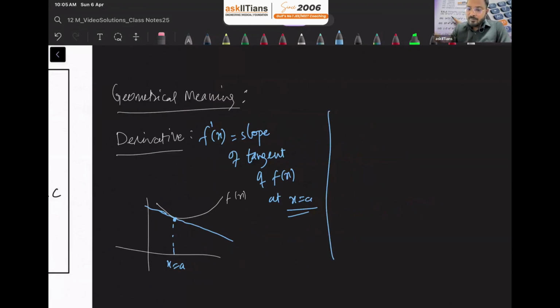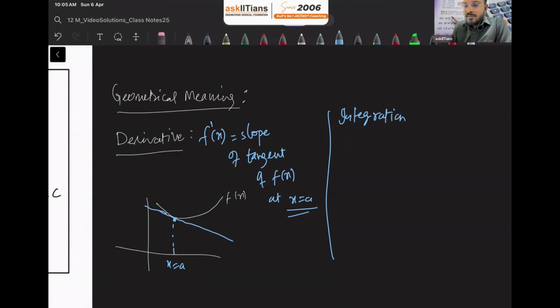So what is the geometrical meaning of integration then? Guys, remember the difference between integration and integral. Integration is the process to find out integrals. The integral is the final answer.